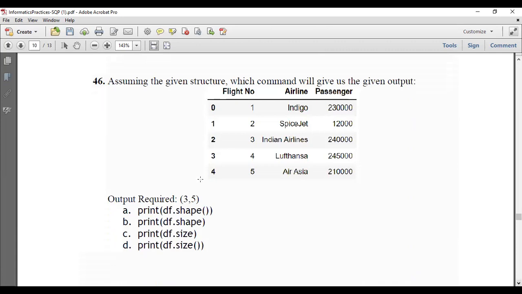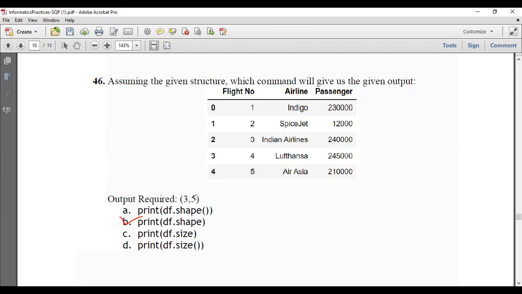It is given in the form of a tuple. So shape is the attribute. Shape attribute means the brackets will be missing. So A and D have parentheses, as for a function. An attribute doesn't have this. So shape is the answer.